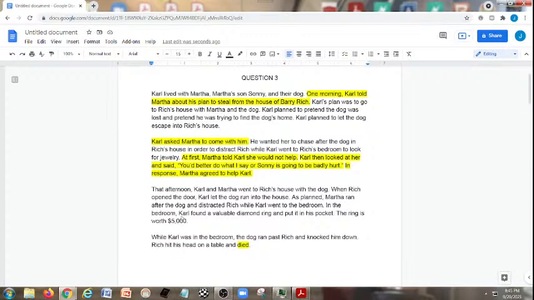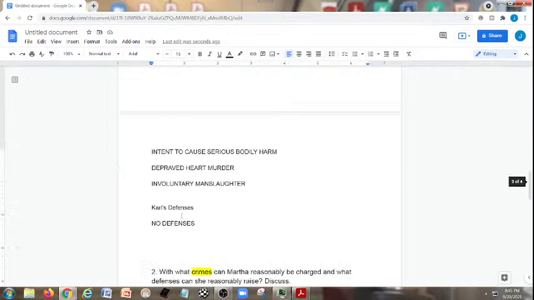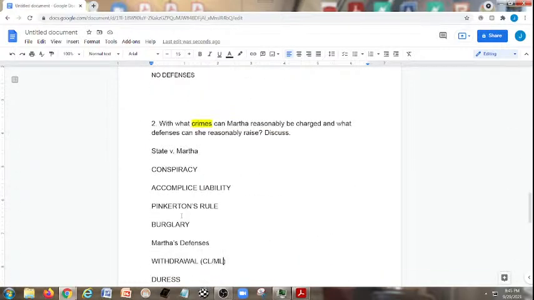Even under the common law, that might be enough, but under modern law, no, because she did not act to thwart the crime in any way. So she would still be on the hook under modern law for the crimes after the conspiracy was completed. Remember, even if withdrawal kicks in, she's still liable for the conspiracy. It's just that everything past the conspiracy she wouldn't be.